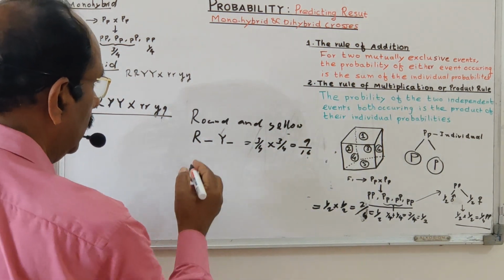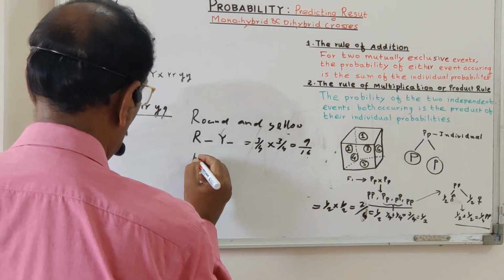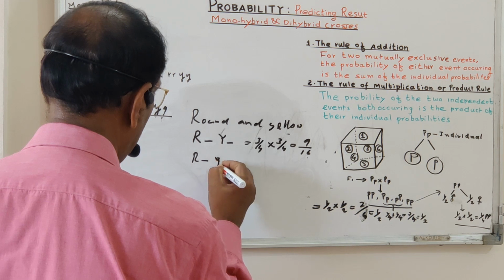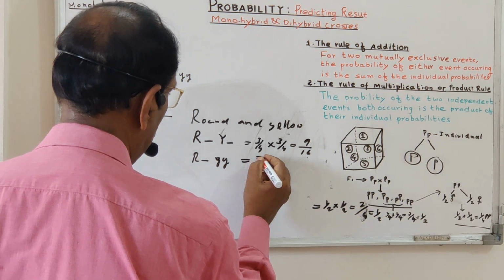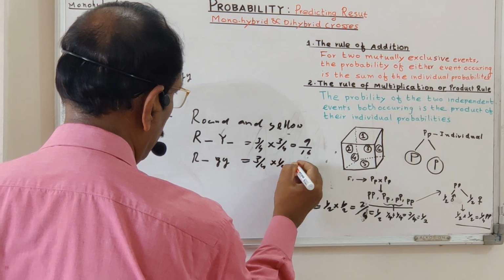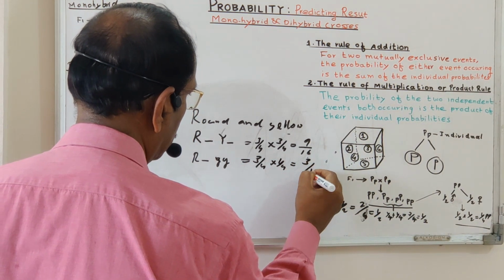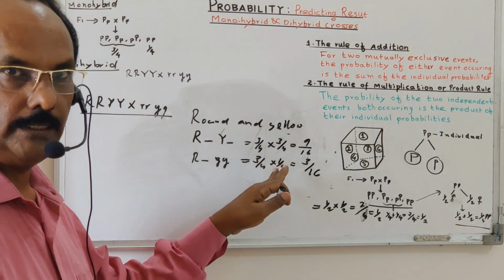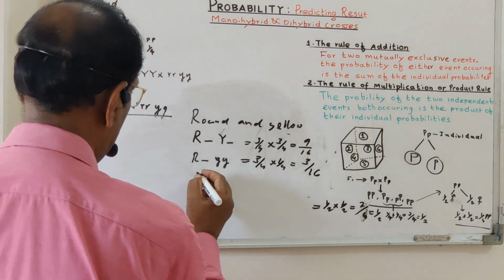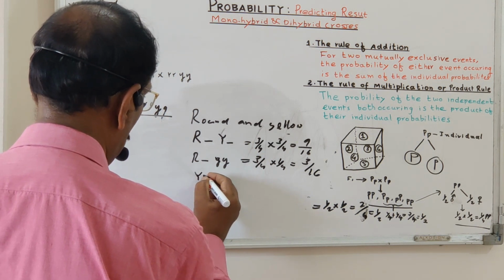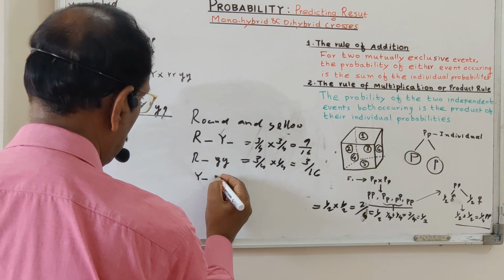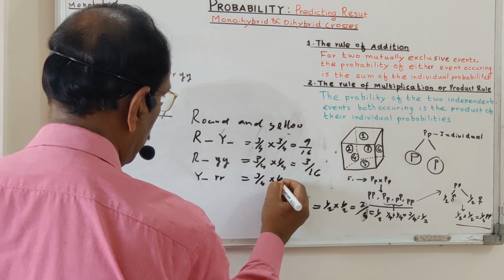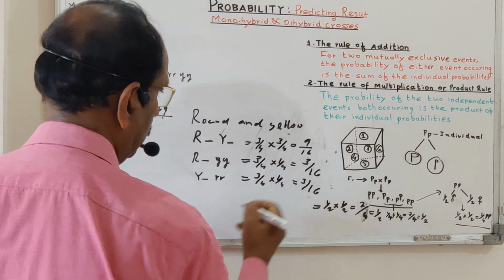Take another one, round and green. Round may be R dash, and green is small y. So the probability here is 3 upon 4 into 1 upon 4, which is 3 upon 16. This question is always asked in the NEET examination. Another possibility is yellow colored wrinkled. Yellow may be Y dash, and wrinkled means small r. So what is the probability? 3 upon 4 into 1 upon 4, that is again 3 upon 16.